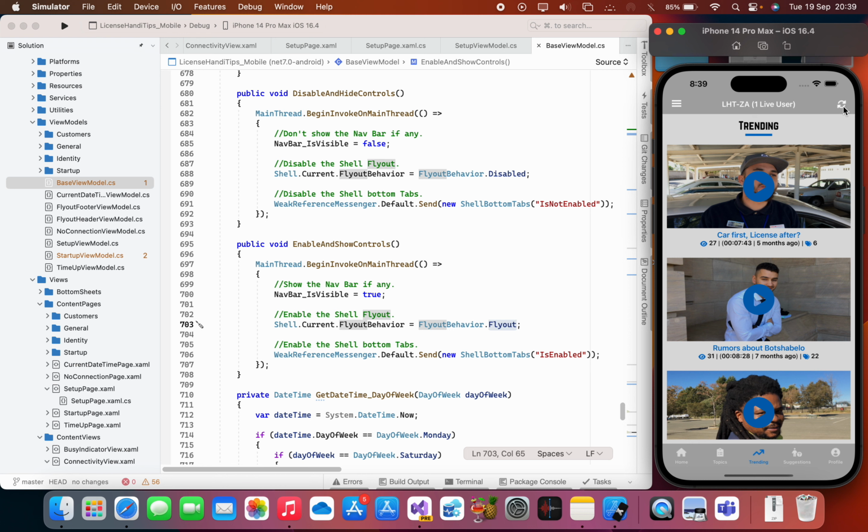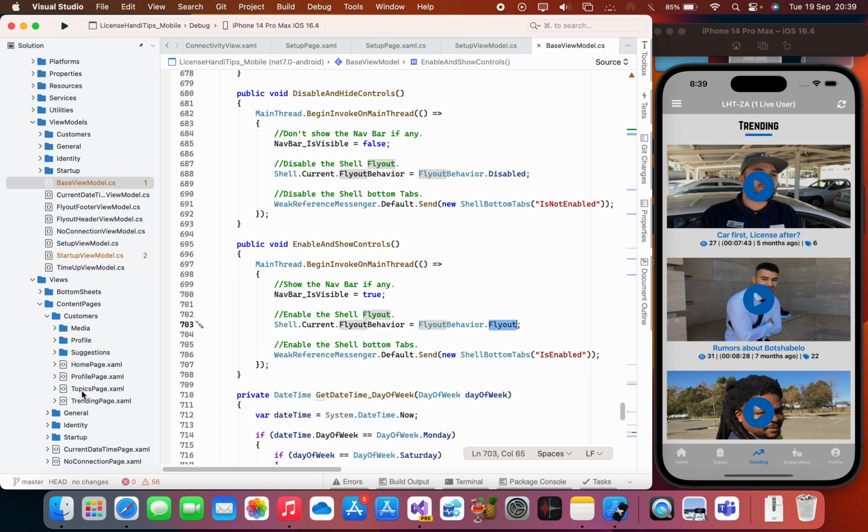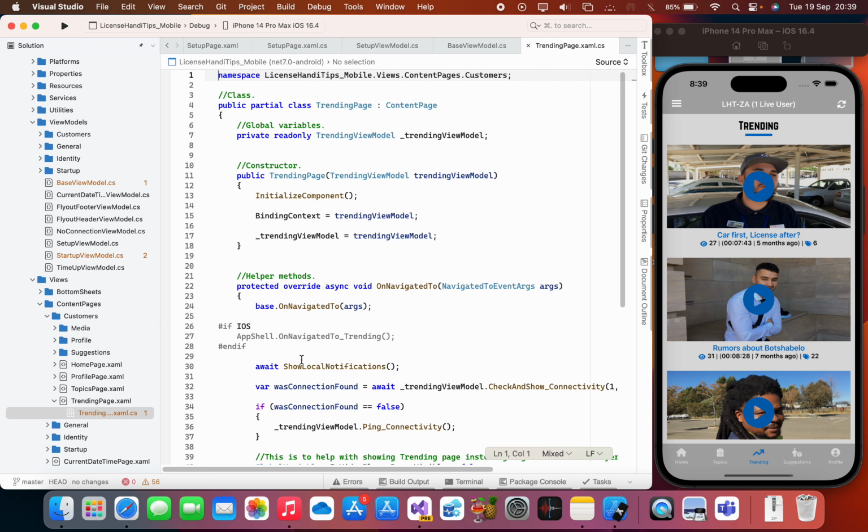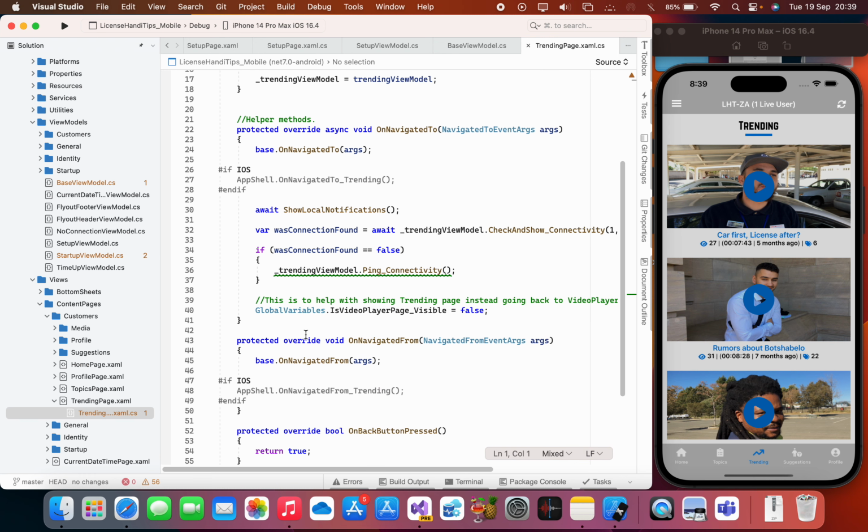Sometimes when something is busy indicating, users want to go outside, click back, do some things. I prevent stuff like that. Let me show you with this page quickly. Trending page, customers, trending page, code behind. Okay, number one, this guy, you cannot go back.